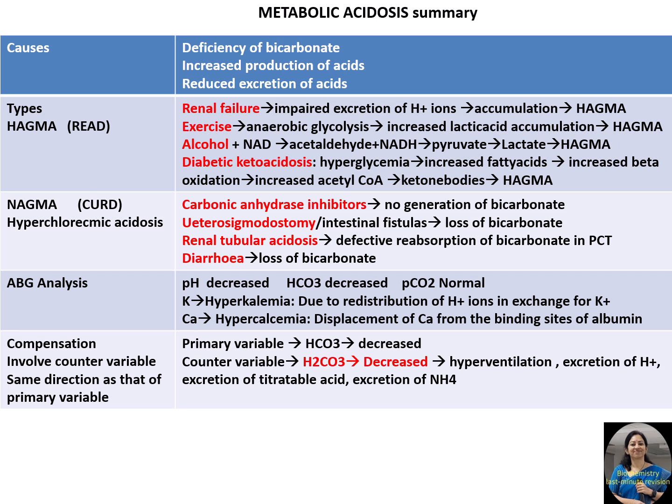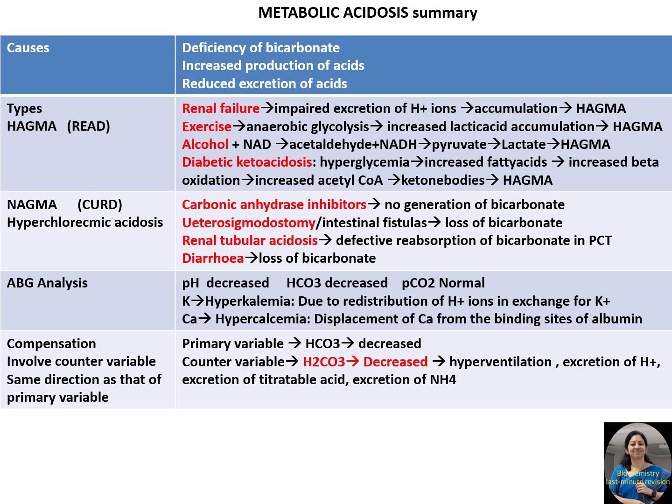The next cause is diabetic ketoacidosis, where there is relative deficiency of insulin, characterized by hyperglycemia. As we all know, insulin is an anabolic hormone. With deficiency, catabolism of fatty acids occurs, which are oxidized by beta oxidation, and this will end with formation of increased acetyl CoA, which gets diverted to form ketone bodies like acetoacetic acid and beta hydroxybutyric acid. They accumulate and lead to the development of high anion gap metabolic acidosis.